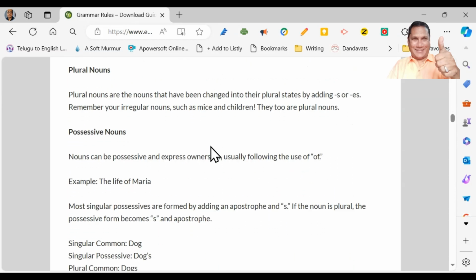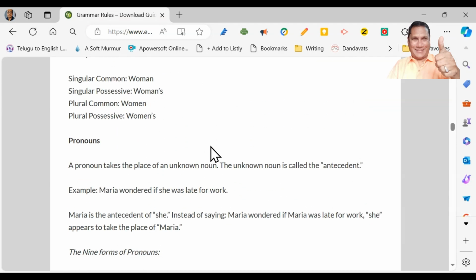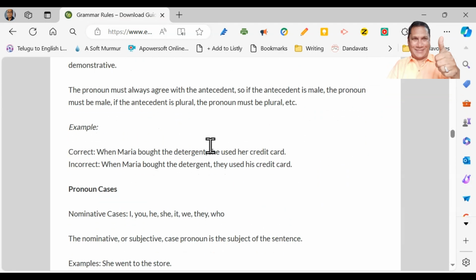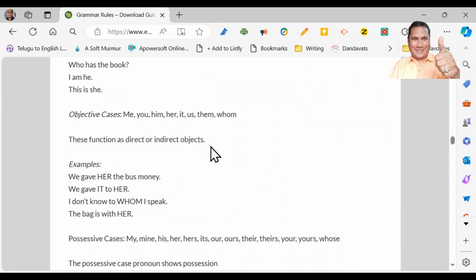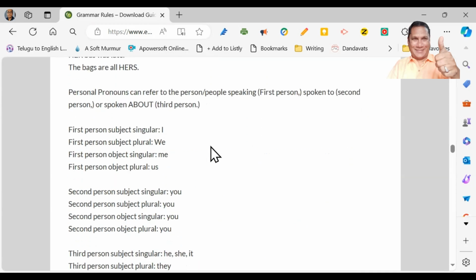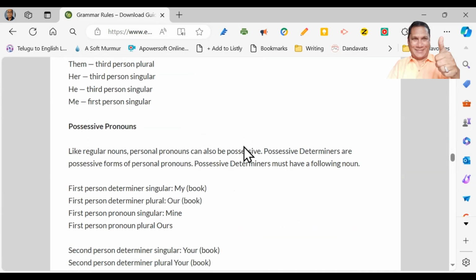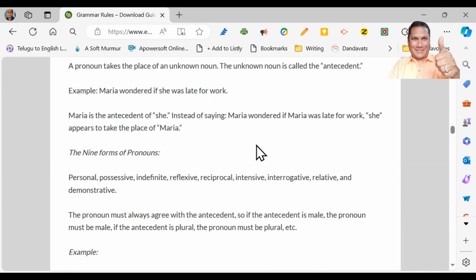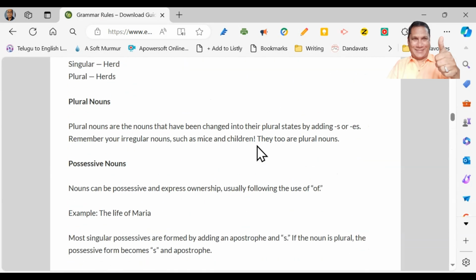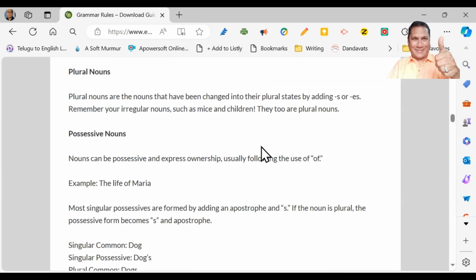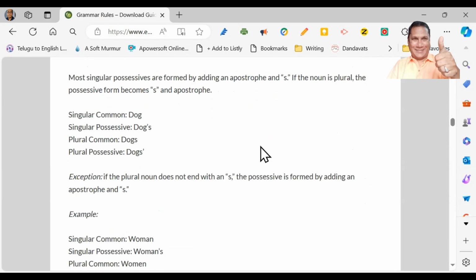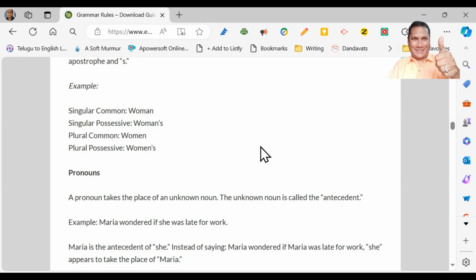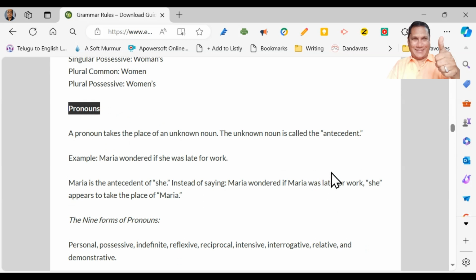Now we are going to discuss, yes, you're right, pronouns. Where are pronouns? Scroll down or up and find these pronouns here.